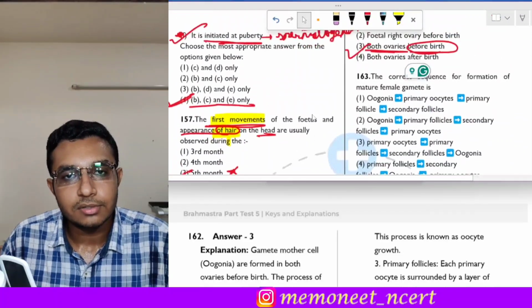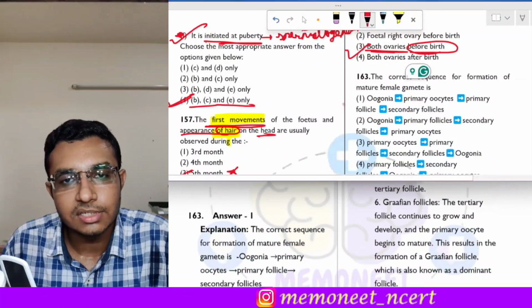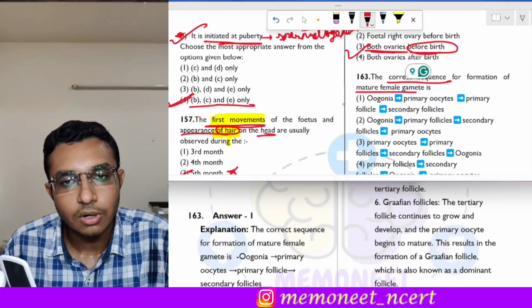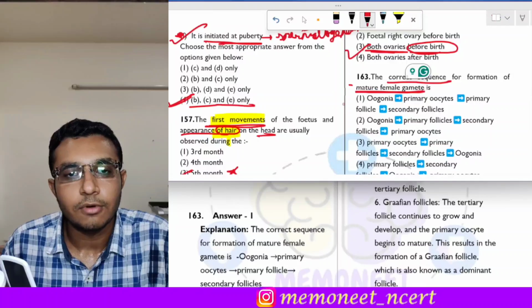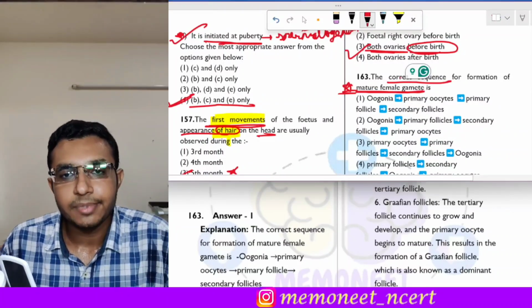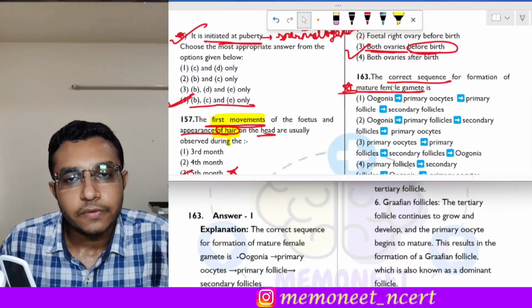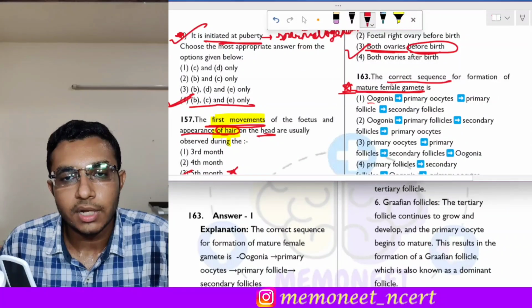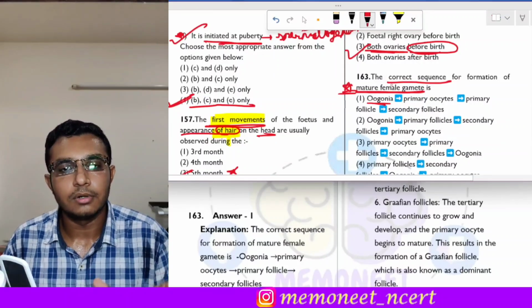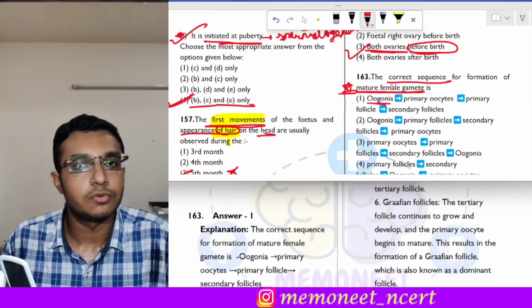Moving on to the next question, that is question number 163. The question number 163 states the correct sequence for the formation of the mature female gamete. Now see what happens during the formation of the female gamete or the ovum. First of all, there is oogonia. Oogonia are the germ mother cells or the gamete mother cells which are found in both ovaries before the birth.